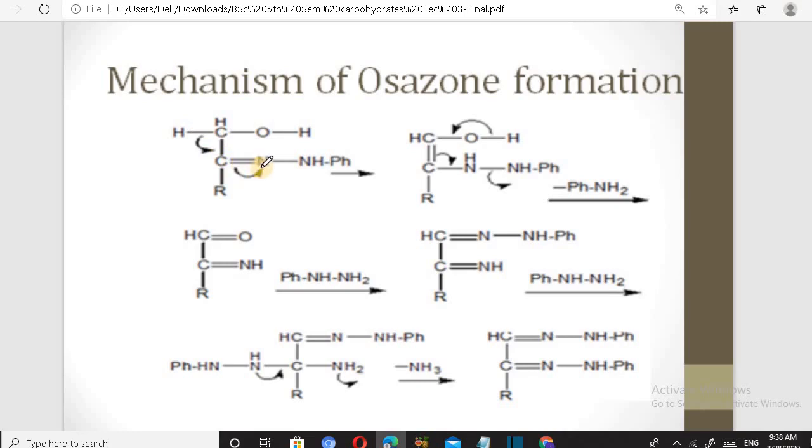these two hydrogen, and this hydrogen moves to this nitrogen, that is we got NHPh, and here double bond.